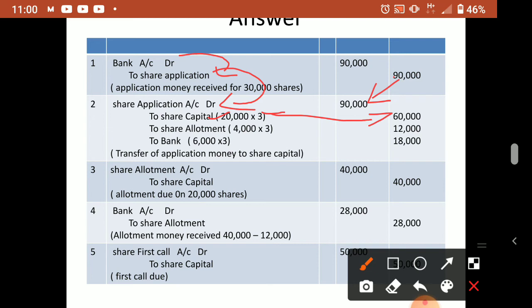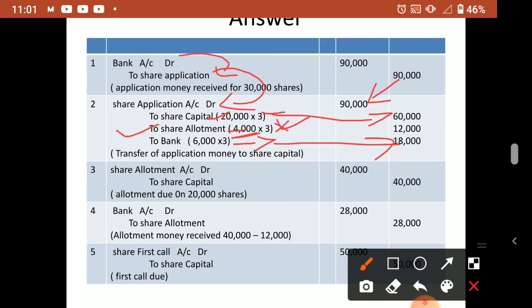Now this second part I will tell. Bank, see here, this is rejected already. I told you how many shares were rejected, 6,000. So 6,000 into 3, we multiply with the application money, so 18,000 is rejected. Now I told you what the excess is in the pro rata case, 16,000, 12,000, so there 4,000 excess is there. So 4,000 into 3, that we put where? In the share allotment.